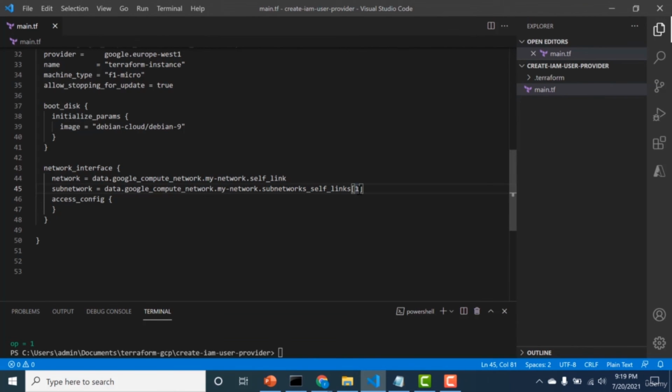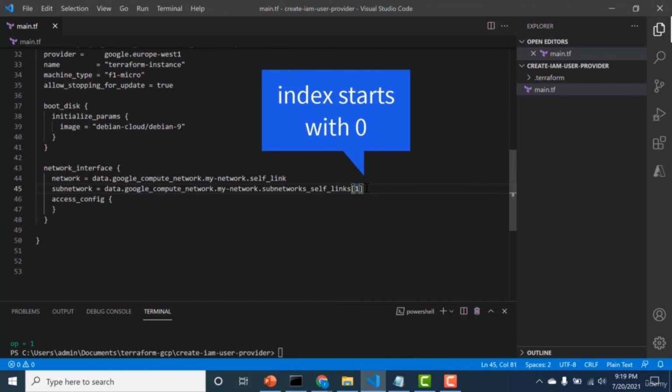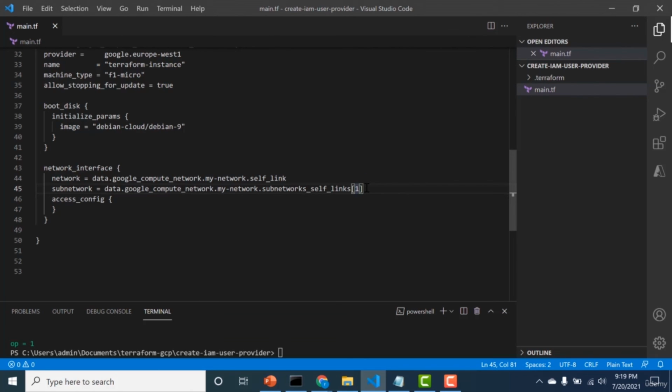And this returns a list. This list has two values because there are two subnets, and I'm using the second value from the list. The second value is the subnet that is there in Europe West 1. Now, this is not the ideal way to do it, but just for the sake of this demo, I'm doing it like this. If you're running it in production, you shouldn't be using values like this. Just for the sake of the demo, I'm hard coding it. Apart from that, there is nothing else. So these are all the mandatory fields that are needed.